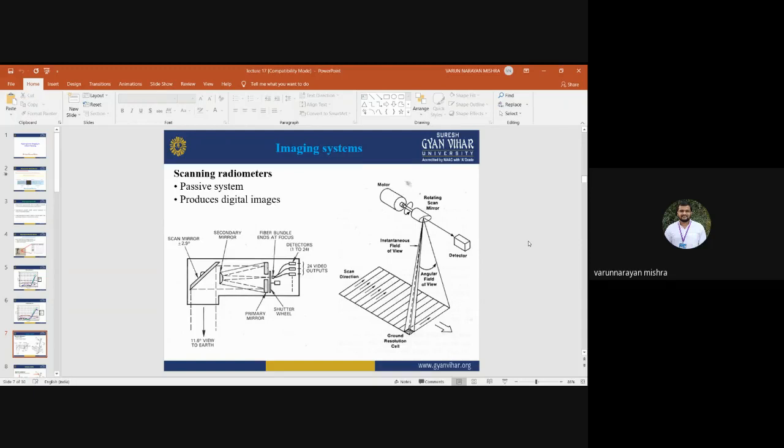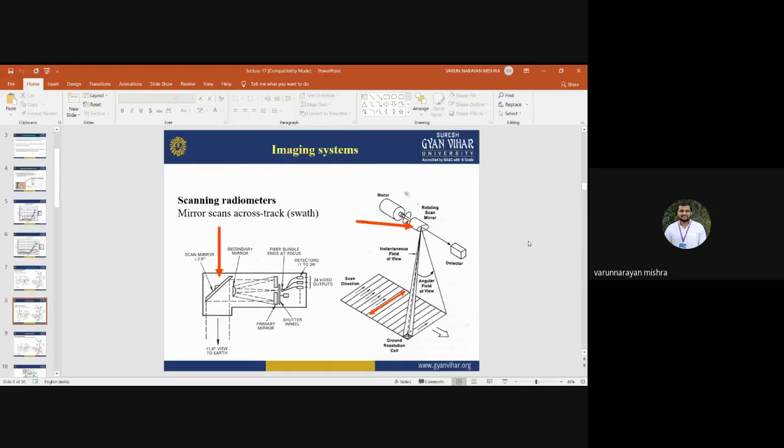These are 2 kinds of scanning mechanism used by different types of satellites. The sensor scans the entire area either in across track or along track motion. This is very well known to you, so I'm not going into detail.